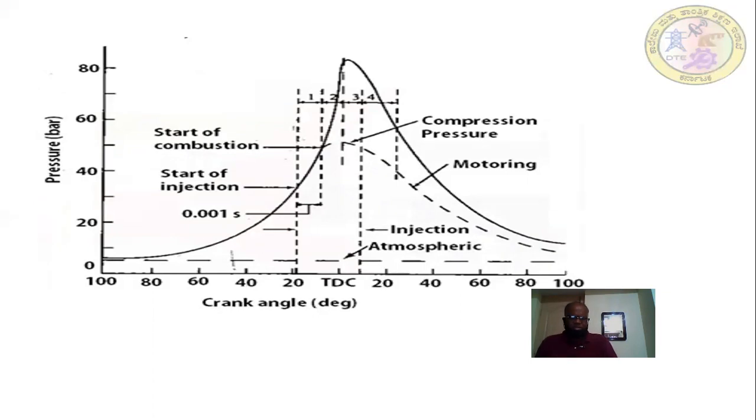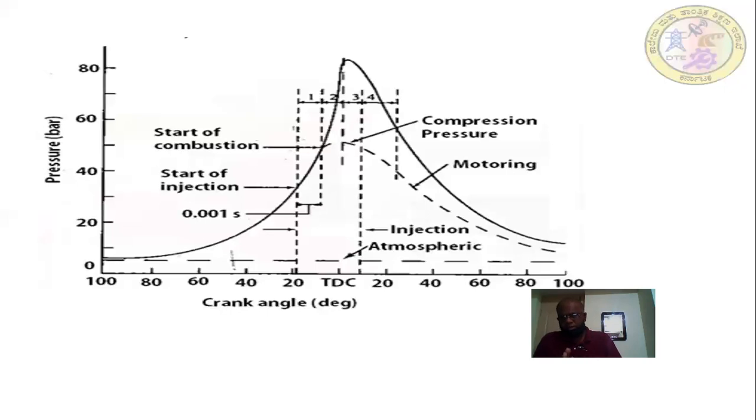The next one is controlled combustion. What is that controlled combustion? Some of the fuel particles will not burn, they will be left over. Those particles may also try to burn in the second phase, but this controlled combustion can be controlled by the injection of the fuel. If we control the injection of the fuel, this period can be controlled.